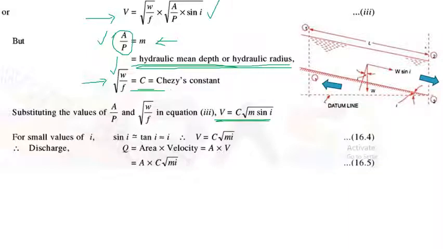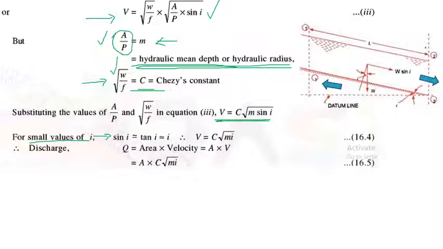For small values of i, where i is an angle that can have values from 0 degree to 90 degree or 180 degree or 360 degree, for smaller values of i, like 0 degree and 1 degree, sin i tends to be equal to tan i, which is also equal to i. So V is equal to C into square root of m into i.